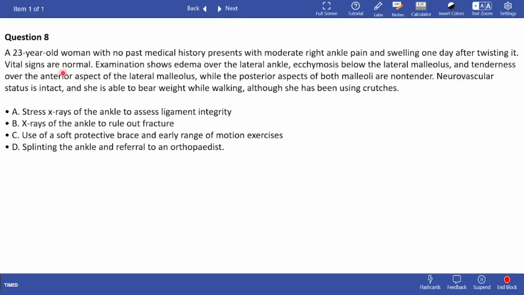Question 8. Neurovascular status is intact and she's able to bear weight while walking, although she has been using crutches. So what is happening is that there is a 23-year-old woman with no past medical history who presents with moderate right ankle pain and swelling 1 day after twisting it. Vital signs are normal. Examination shows edema over the lateral ankle, ecchymosis below the lateral malleolus, and tenderness over the anterior aspect of the lateral malleolus, while the posterior aspects of both malleoli are non-tender and neurovascular status is intact. And she's able to bear weight. Take a minute to figure this out.